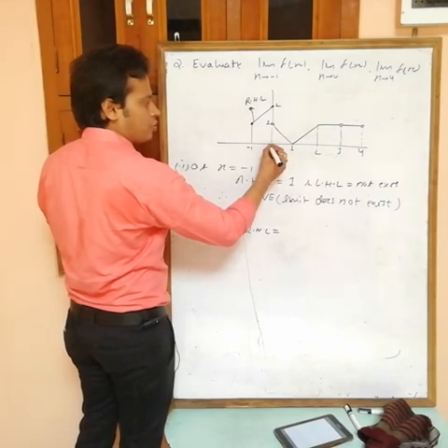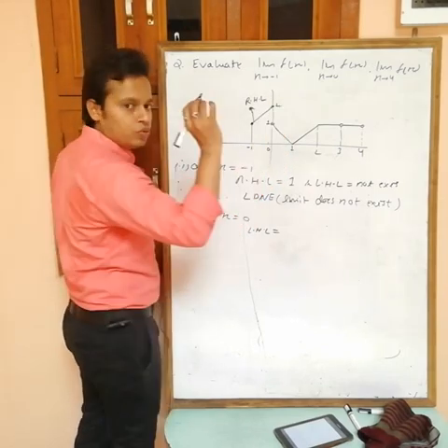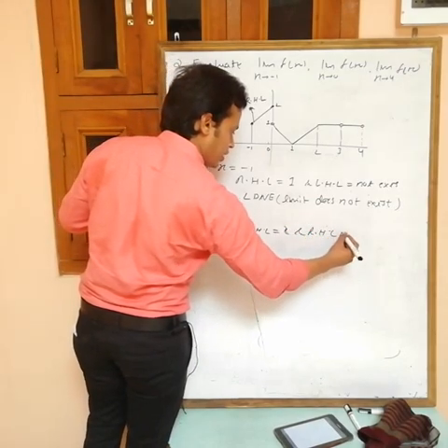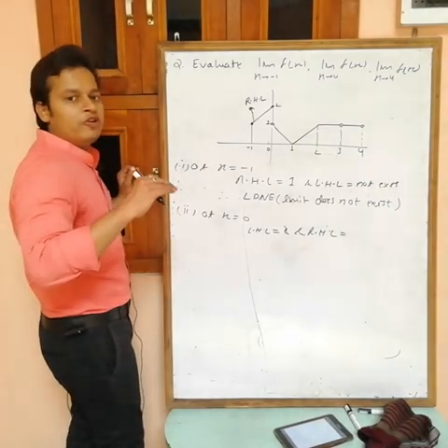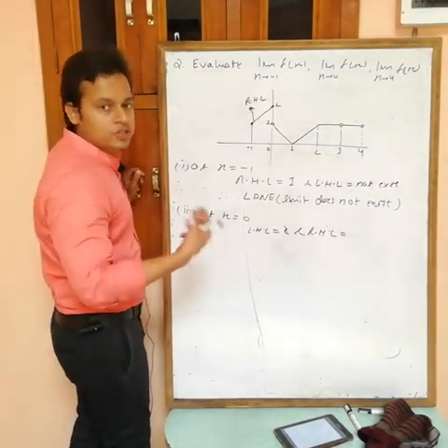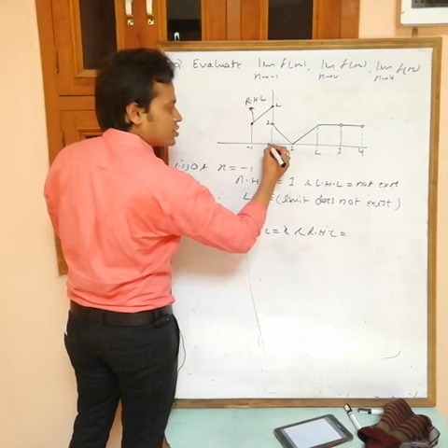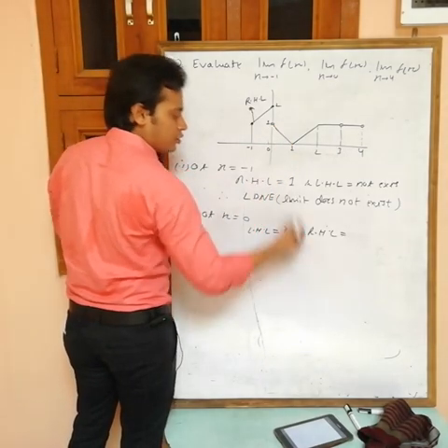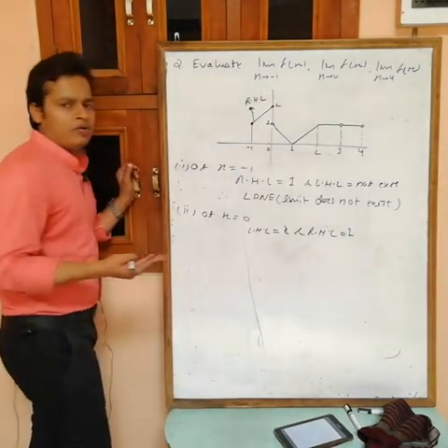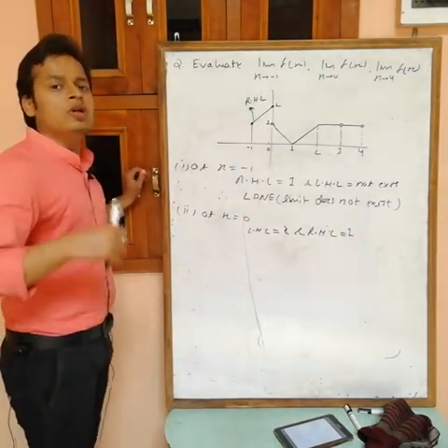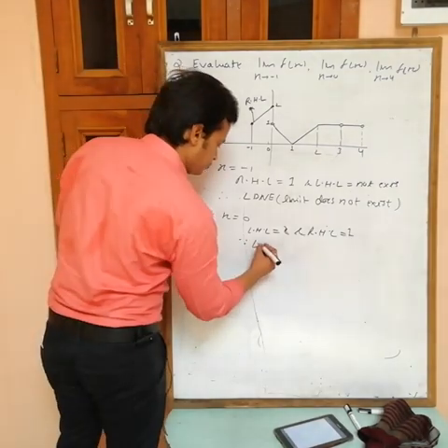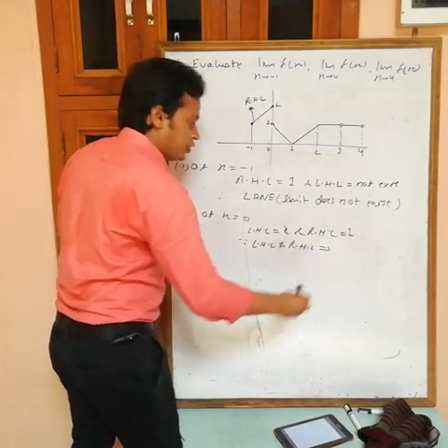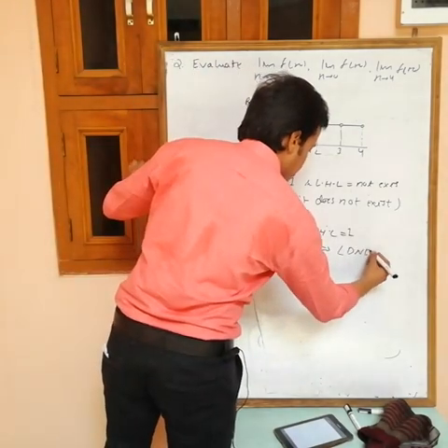Just previous to 0, what is the value of the function? 2. So LHL is equal to 2. And RHL at 0 is the value of the function at 0 plus h, or the just next point to 0. This is 0, this is 0 minus h, this is 0 plus h. The value at 0 plus h is this one. This one is 1. Now both are not equal. LHL is not equal to RHL, so the limit does not exist.